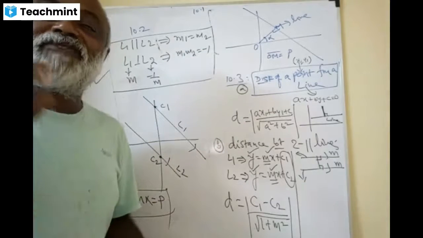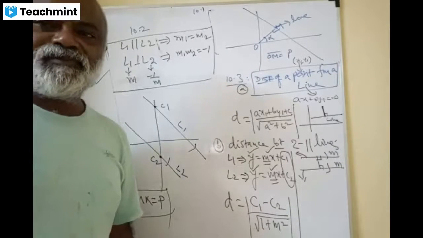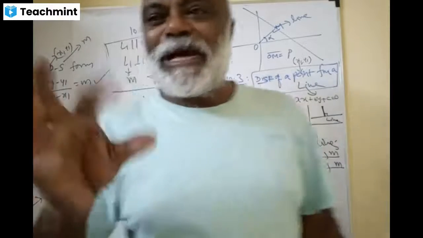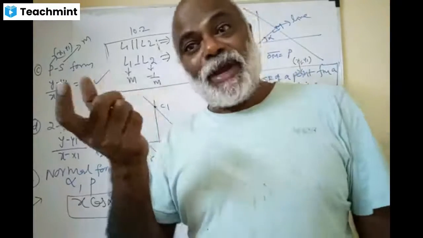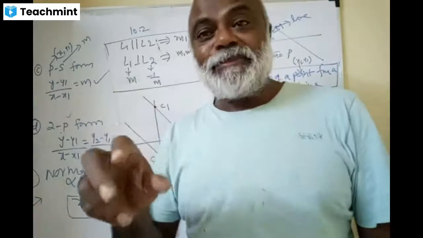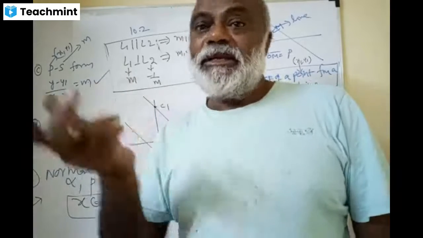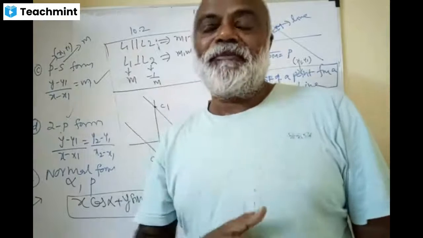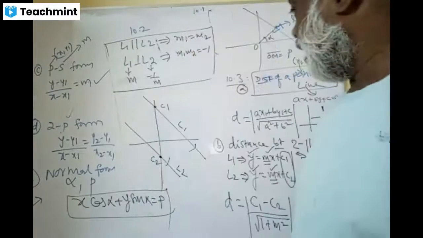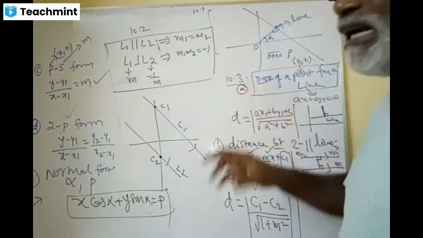In 10.2 we have done different forms of equation of a line. In how many ways can we write a line? Slope intercept form, in which slope y-intercept and slope x-intercept. Then point slope form. Then intercept form. Then two-point form. Then normal form. That's why I'm telling you what we have done in 10.2.